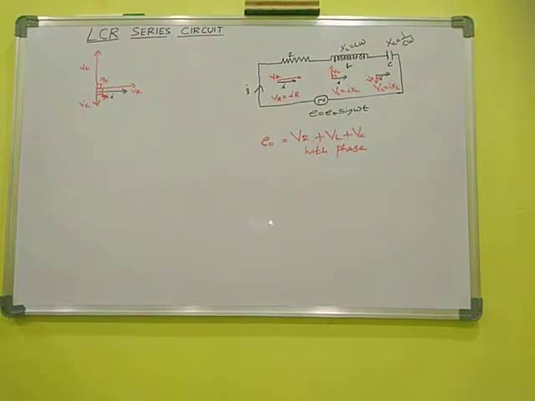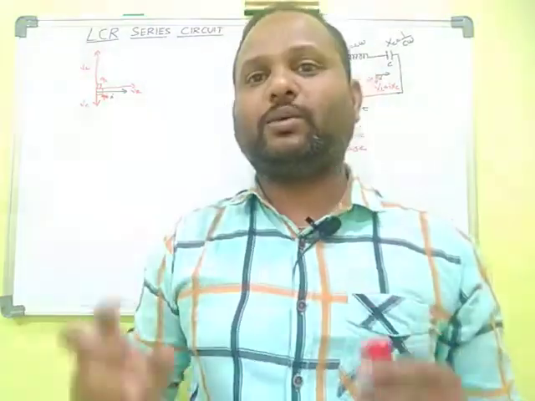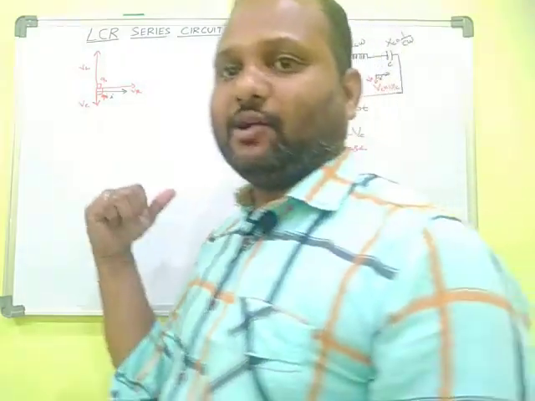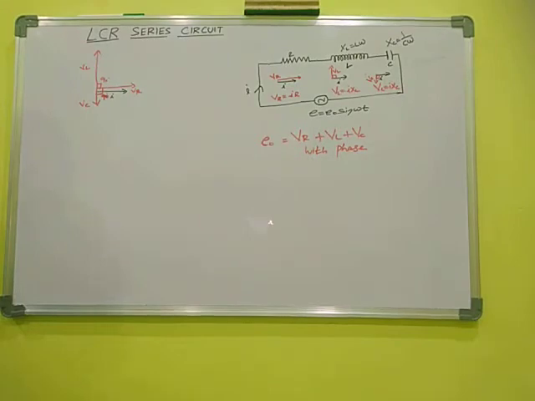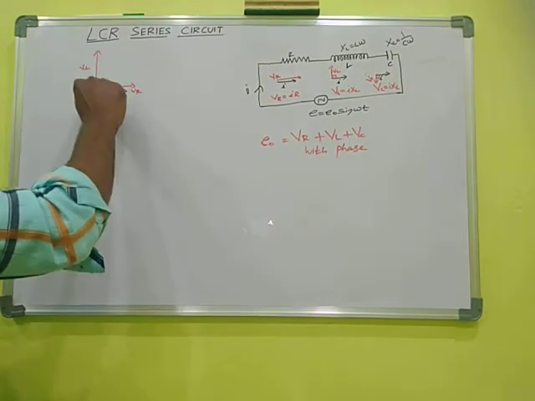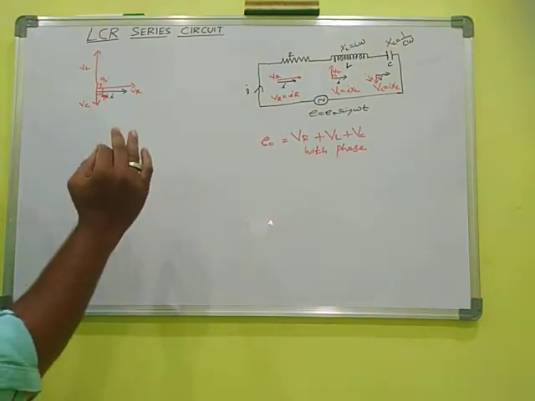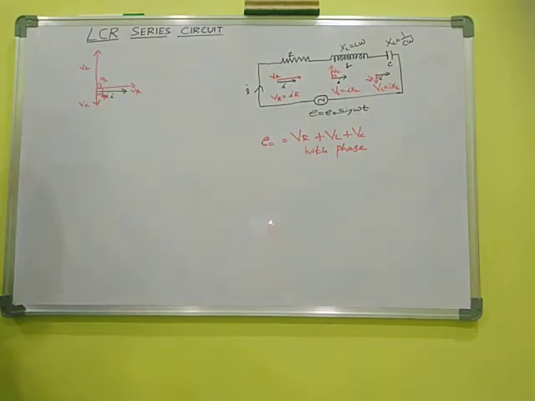Okay, this is the phasor diagram, but our aim is to find E0. How do we add all the three things? We can add them by just looking at the diagram. This is VL, this is VC. Suppose the circuit is predominantly inductive, the VL becomes large and VC becomes small.